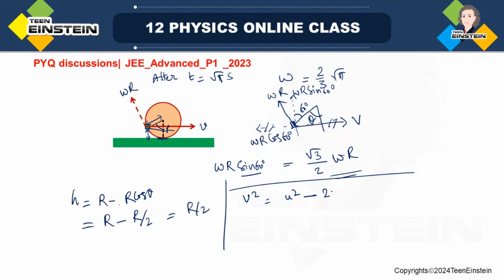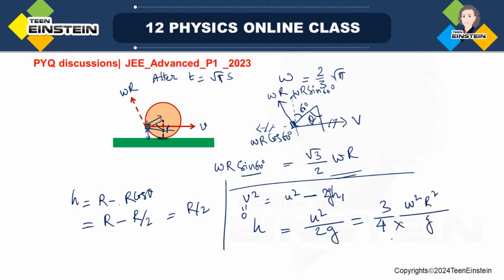Suppose this is h1, 2g h1. So from here this is 0 final velocity, so h1 will be u square by 2g. So u square here is 3 by 4 omega square r square divided by 2g, okay.